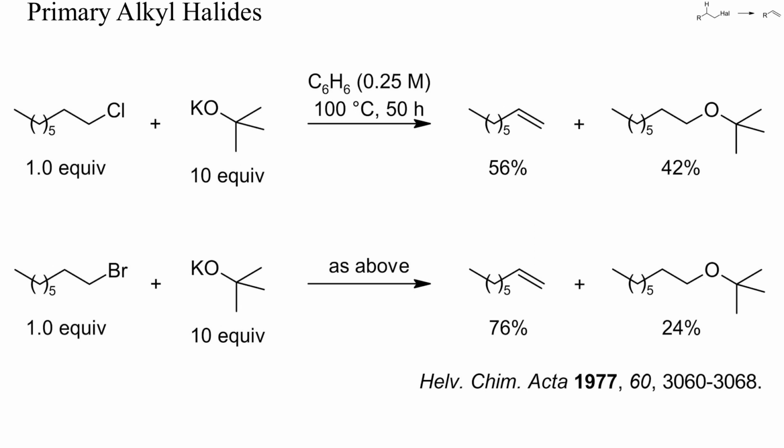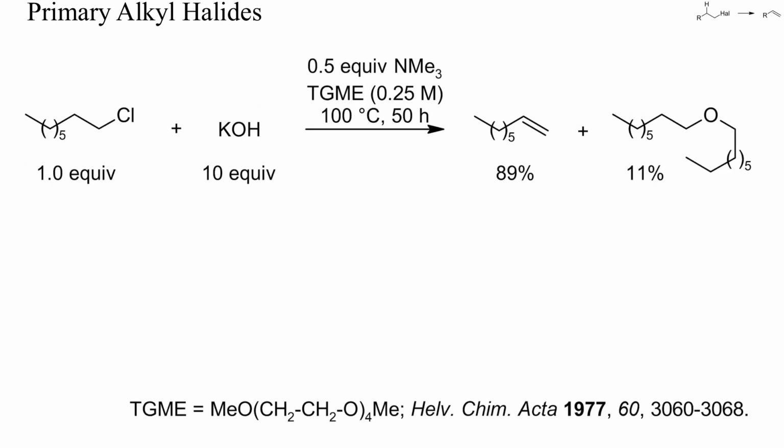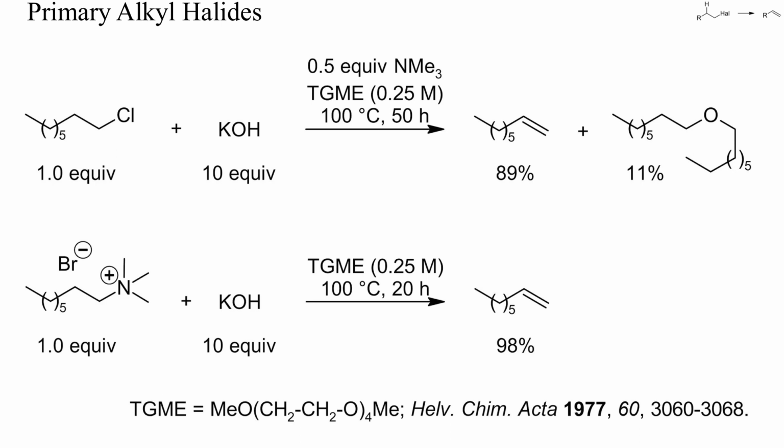In this example, with benzene instead of tert-butanol as solvent, the yield of substitution product was a bit higher than on the previous slide. With mixtures of potassium hydroxide and tertiary amines as base, the yield of alkenes can be enhanced a bit if compared to eliminations with pure potassium tert-butoxide. A quaternary ammonium salt was probably formed as intermediate. Treatment of the pure trimethylammonium bromide with potassium hydroxide gave the terminal alkene exclusively, without any ether or alcohol byproducts.